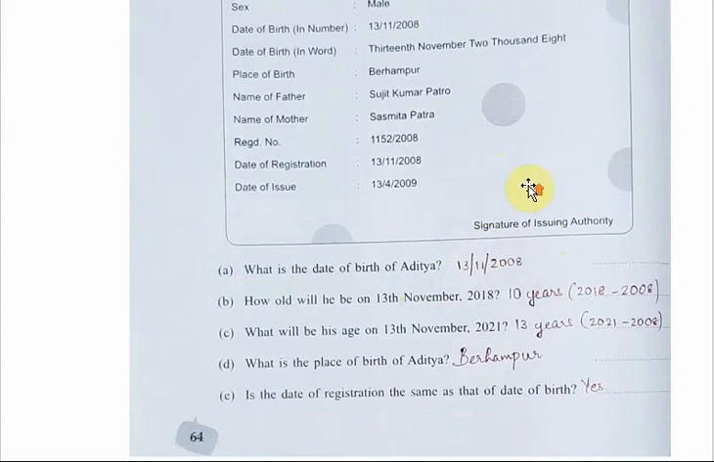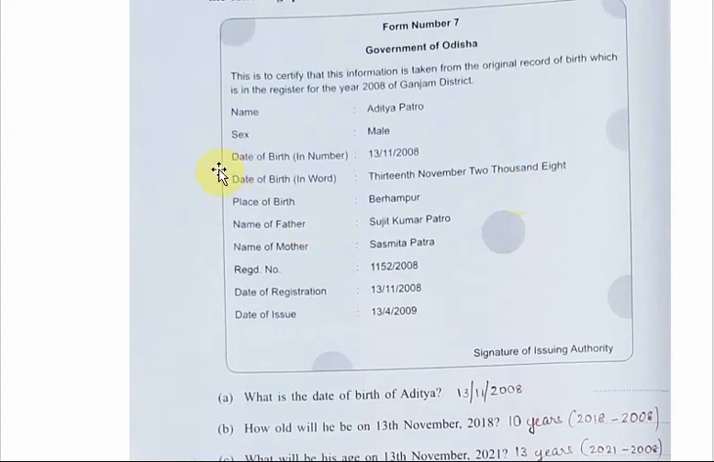So on which date was he born? You can see here the date of birth in number. So what is the date of birth given here? It is 13/11/2008. So you can write here the date of birth of Aditya is 13/11/2008. Write the answer in your textbook. Next question.